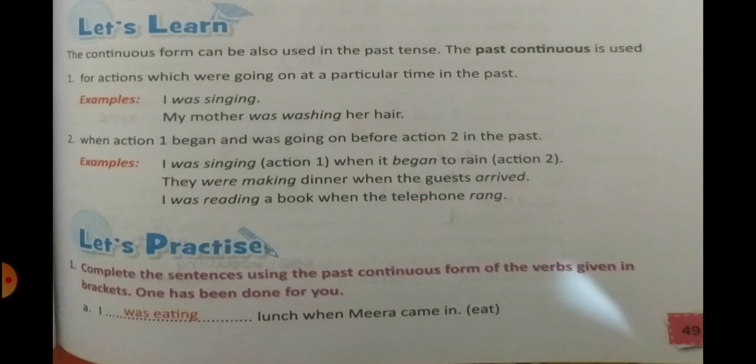Now let's start with the exercise. Let's practice. That is on page number 49. Number 1, complete the sentences using the past continuous form of the verbs given in the bracket. One has been done for you. So number A has already been done for us.